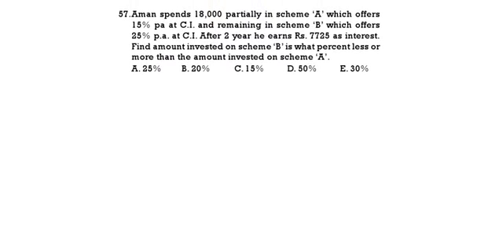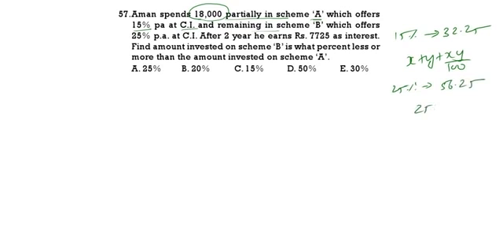Now this we will solve by alligation mixture. Here he is investing partially in A and partially in B. Suppose he is investing 18,000 in A at CI 15% for 2 years. 15% for 2 years means net interest will be 32.25. How you will get? X plus Y plus XY by 100. 25% for 2 years means we will get 56.25. How you will get? 25 plus 25 plus 625 by 100. Now, first 18,000 in A.